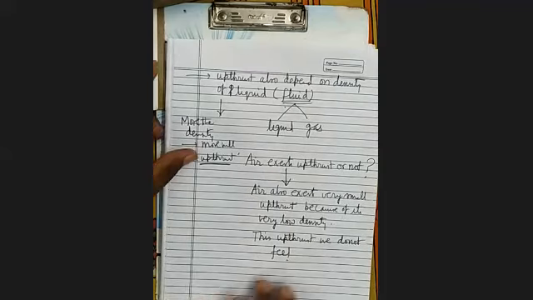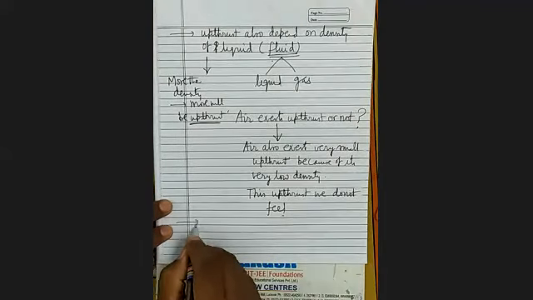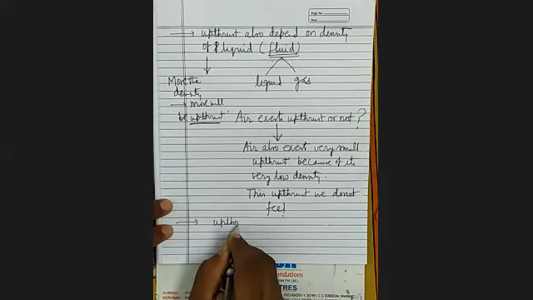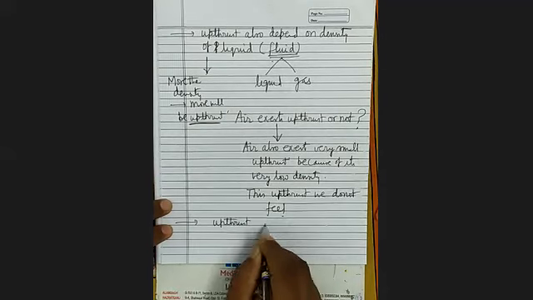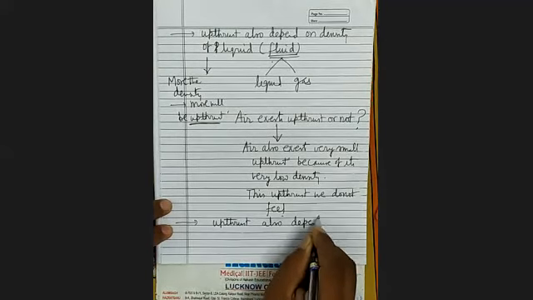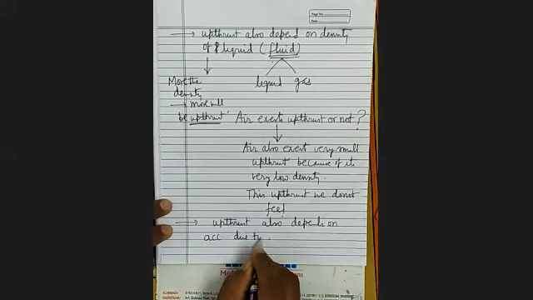It is clear? Now you will find that upthrust also depends upon acceleration due to gravity.